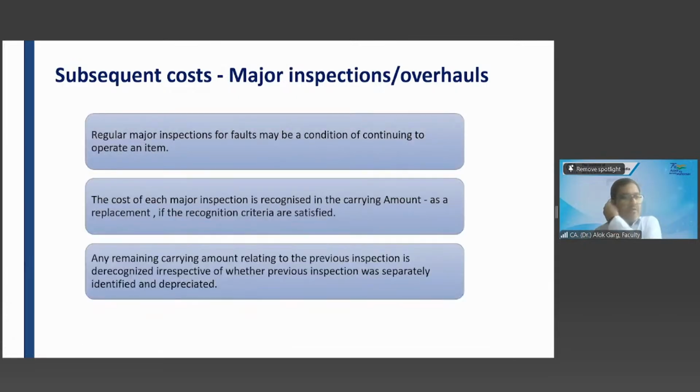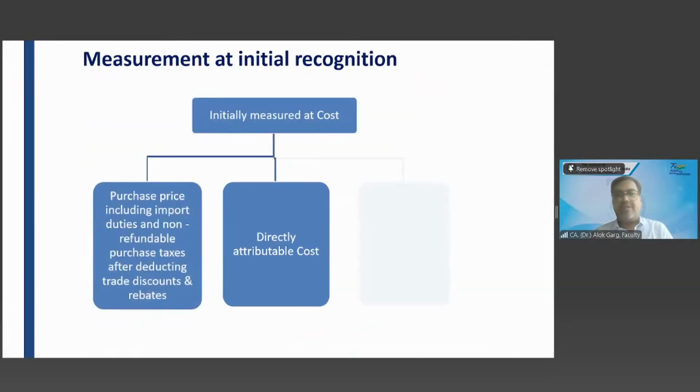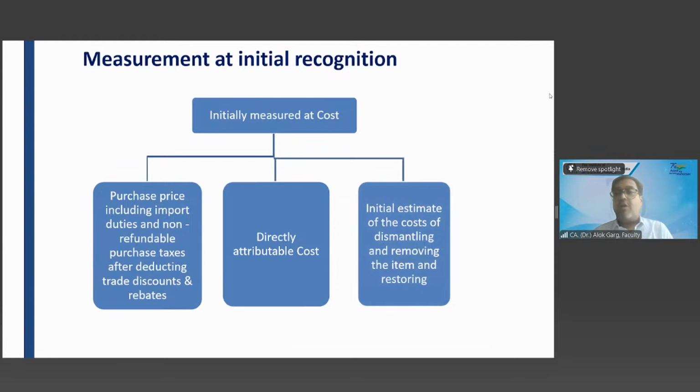So major inspection overhauls we have discussed. Now we have reached the measurement at initial recognition. Friends, at what value is PPE going to be measured? PPE is going to be measured at cost. What is the formula for cost? The formula for cost is purchase price including import duty and non-refundable taxes minus trade discount and rebates.